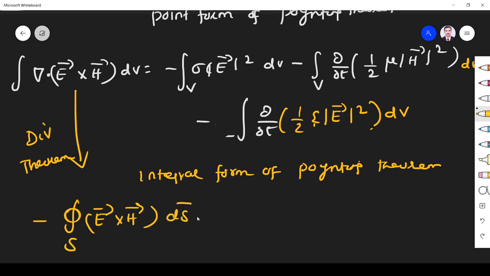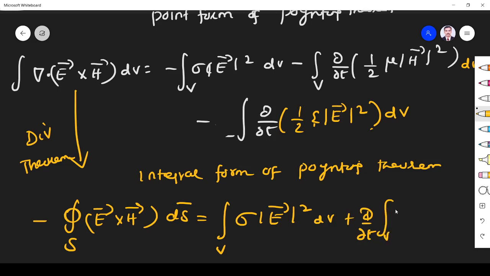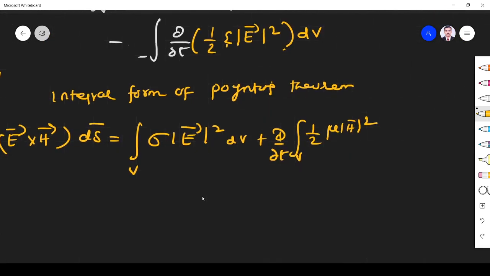Multiplying everything on both sides by minus, that becomes the volume integral of σ mod E squared dV, plus ∂/∂t of the integral over V of 1/2 μH squared, plus ∂/∂t of the volume integral of 1/2 εE squared dV. So this is the thing we have to do.